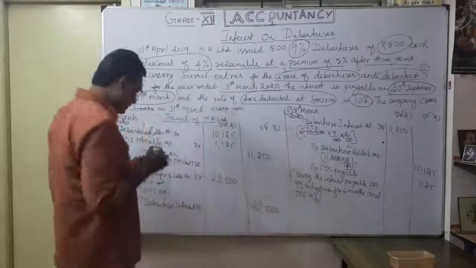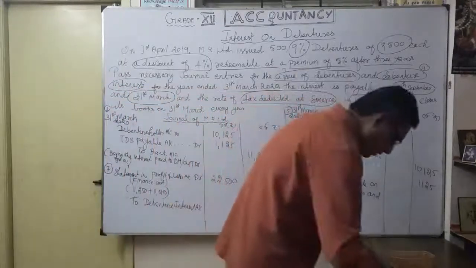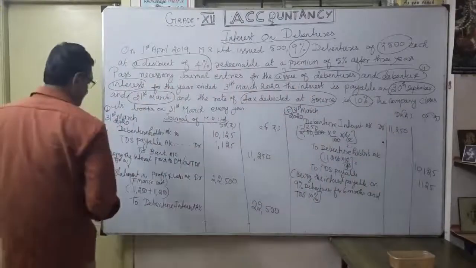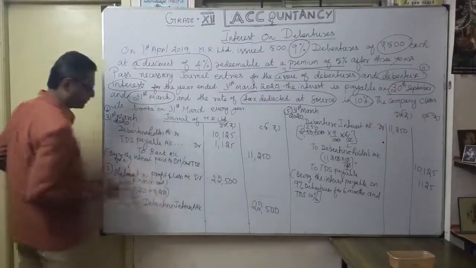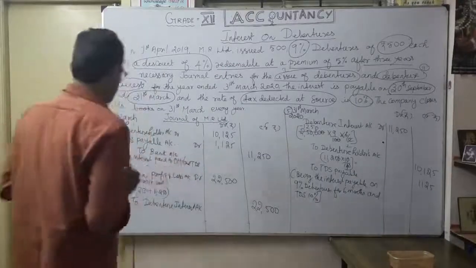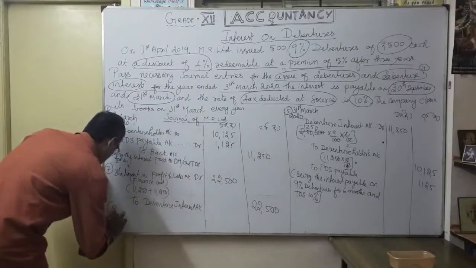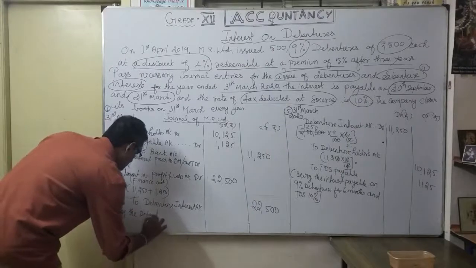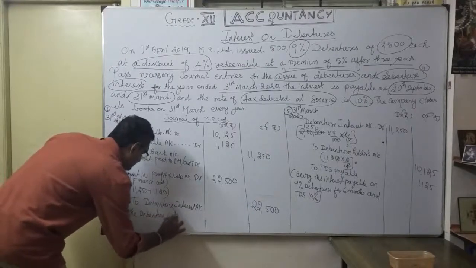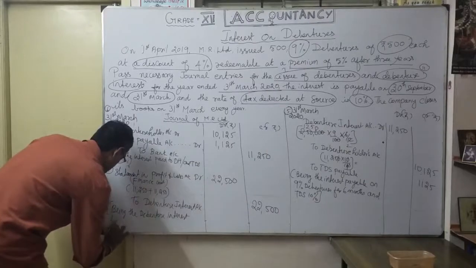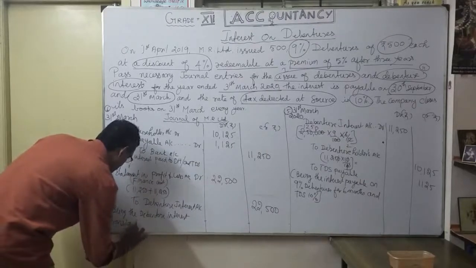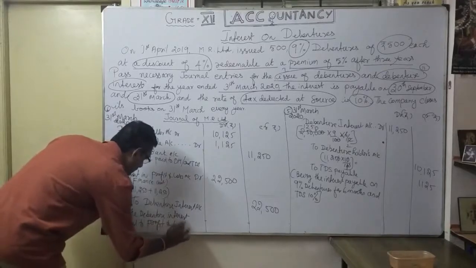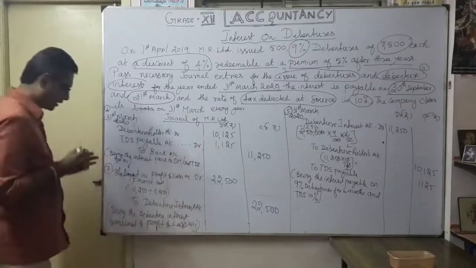22,500. The narration is very easy and simple. Being the interest on debenture transferred to profit and loss account. Simple. You will write it. Being debenture interest transferred to profit and loss account. Understood? That's all.